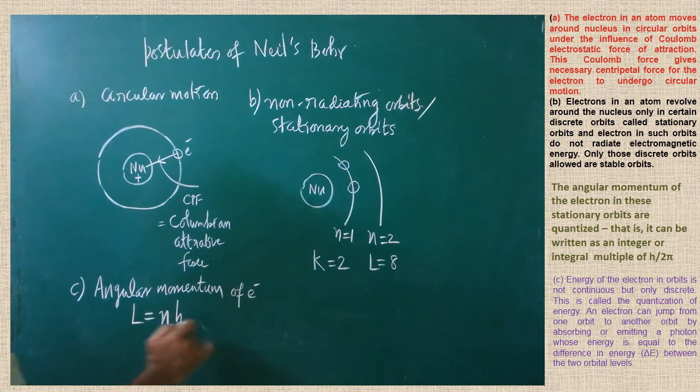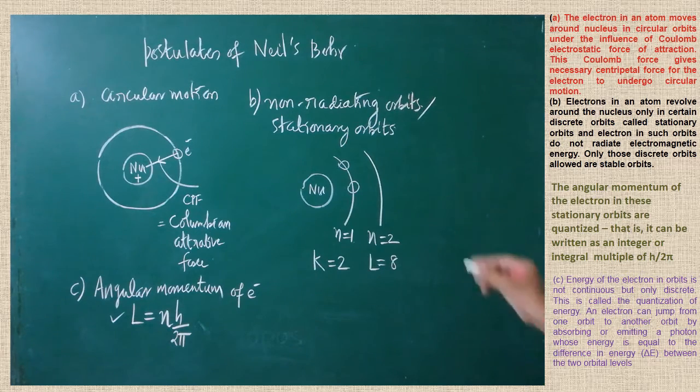So here h is nothing but Planck's constant. Are you clear? The formula is nh by 2 pi. With the help of this, we are able to calculate the angular momentum of the electron. Next, we are going to see the fourth postulate.